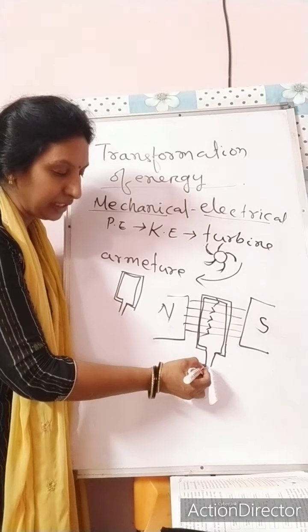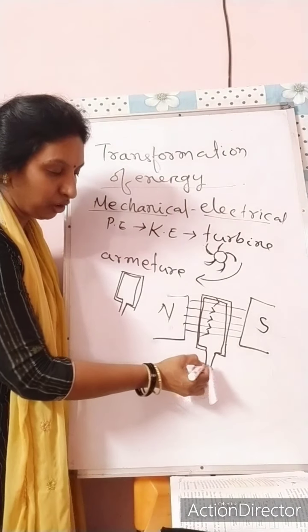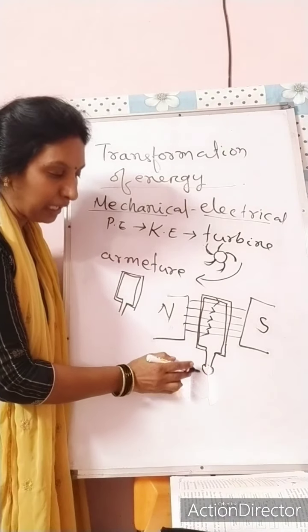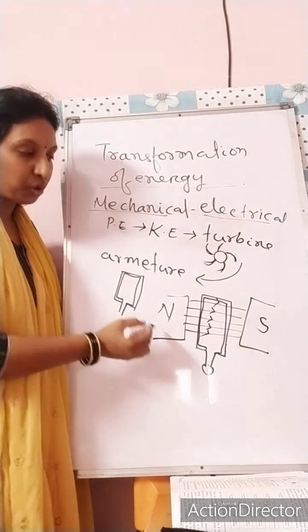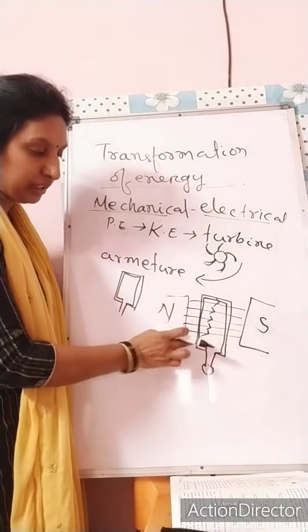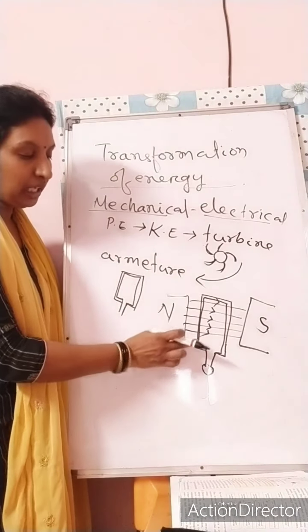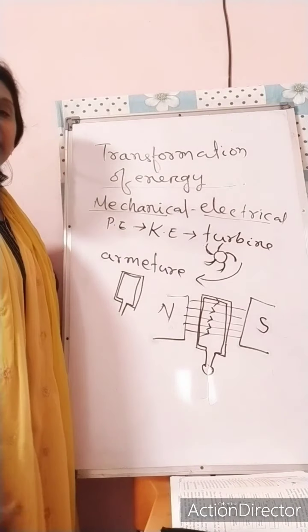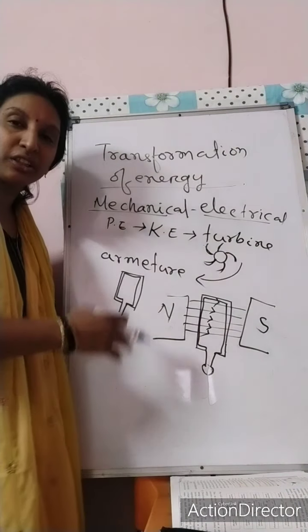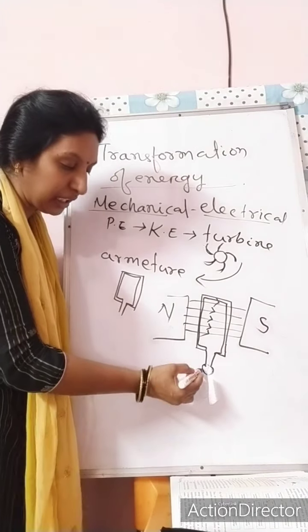It is fitted with this turbine, and the turbine is rotating the coil. Due to the rotation of the coil in between the magnetic field, there is an induction of current, which is created in the generator.